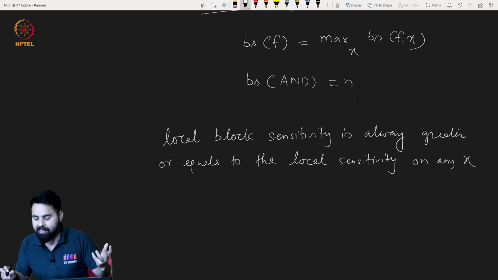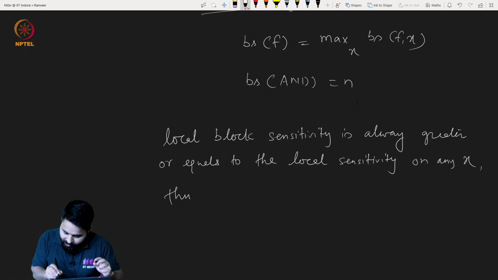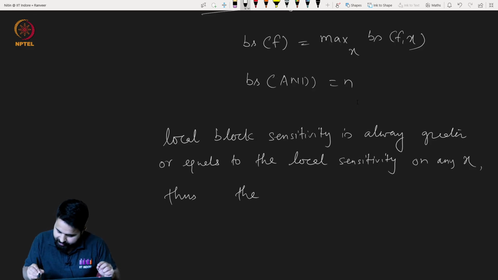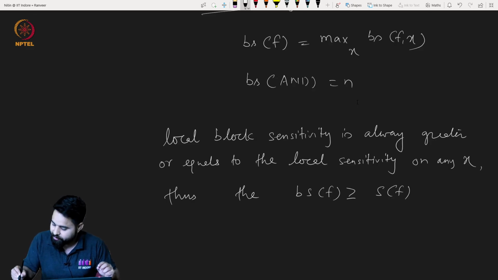This implies that the block sensitivity of a function is always greater than or equal to the sensitivity of a function.